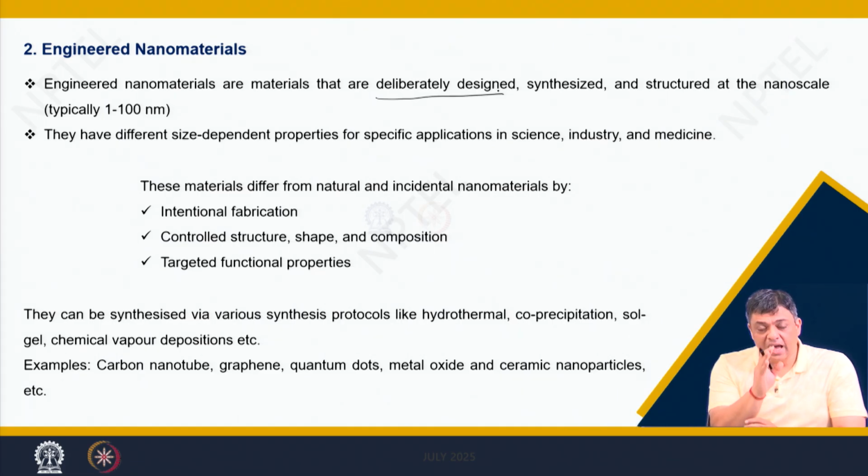You have designed the material using protocols which are pre-decided, and you have understood the chemical processes which the reactants will undergo, and you have understood the growth mechanism of these particles, and that is why you are able to control the end shape and size of these nanoparticles. All of these processes are well defined.